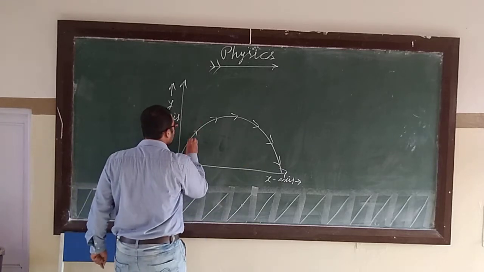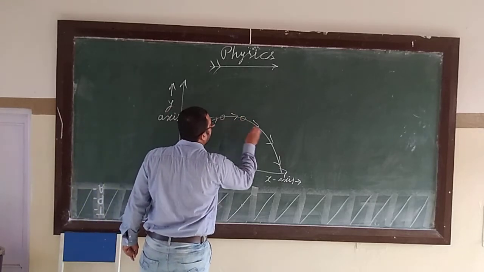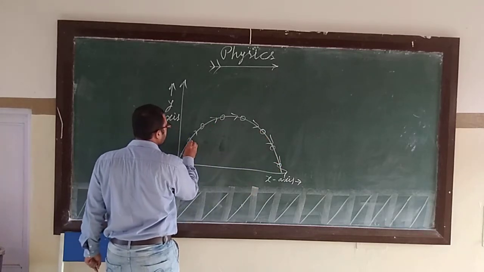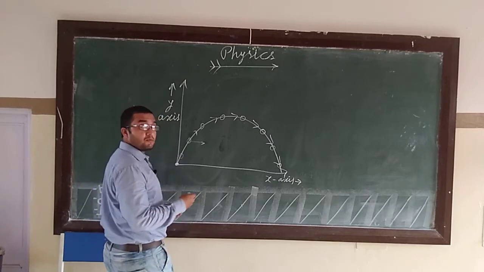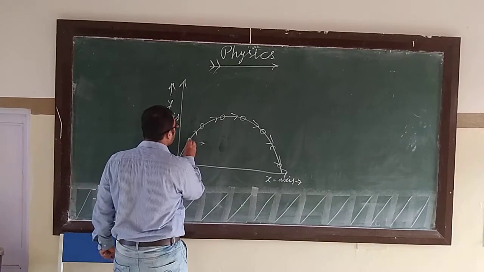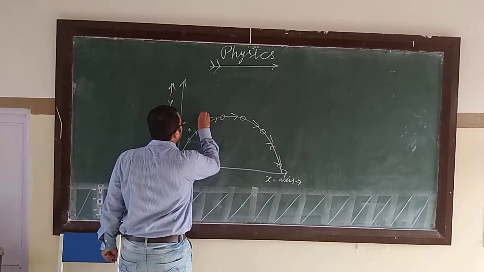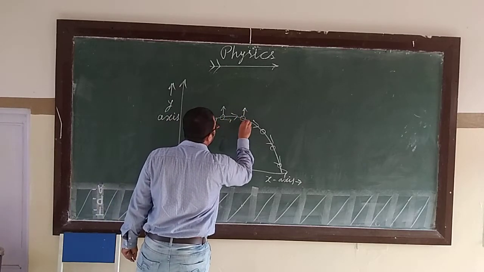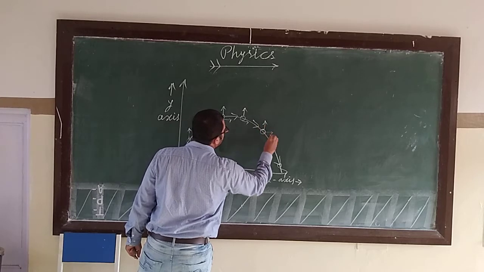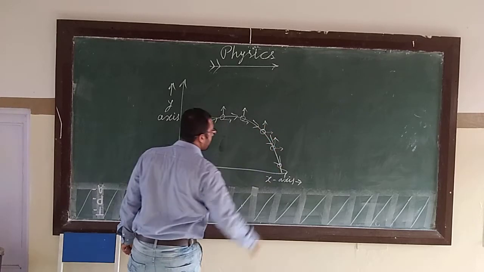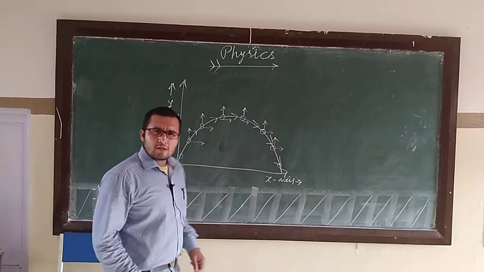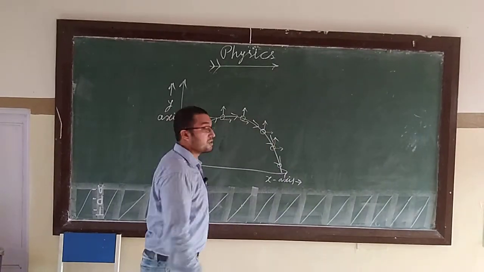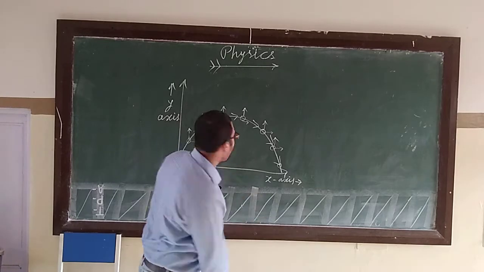This ball is going on a parabolic path and it covers some height, some distance, some displacement in horizontal as well as in vertical, at each and every point. Means this is two-dimensional motion, or we can say motion in a plane.